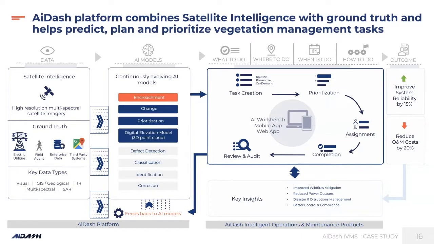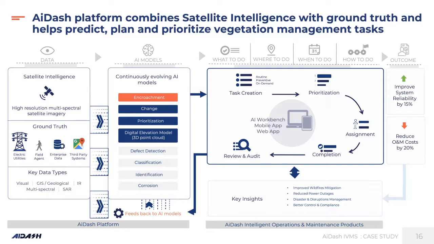We have a platform which combines spatiotemporal images from satellite, across different bands: high resolution, multispectral, SAR, and more. We combine that with the enterprise data provided by utilities, which might be relevant for the models, and with all these key data types we run our different kinds of AI models.